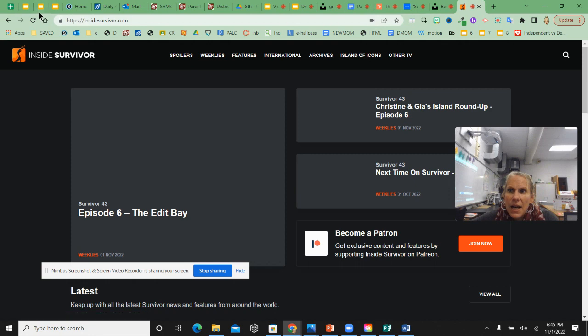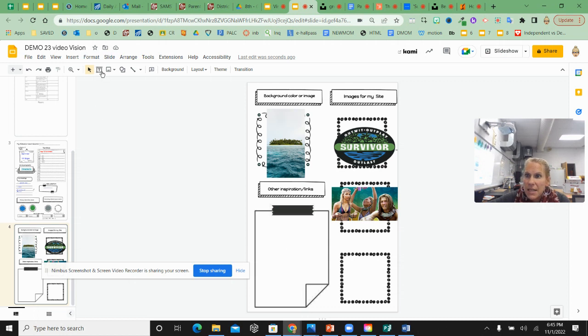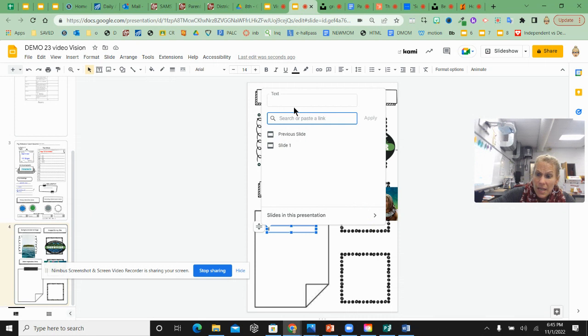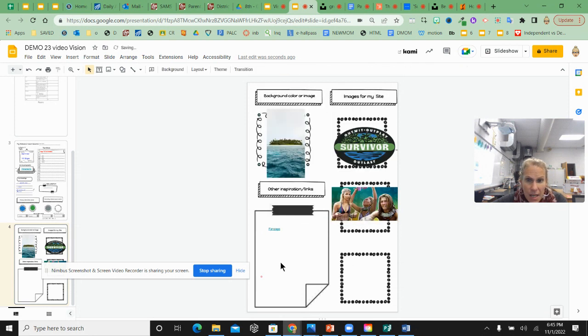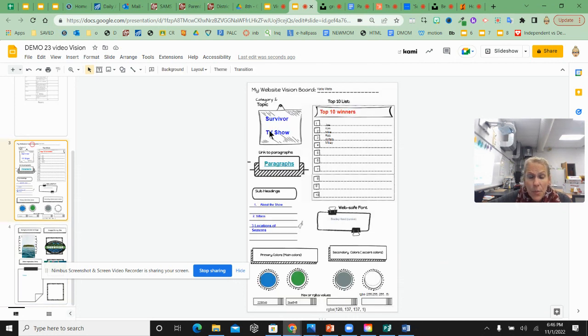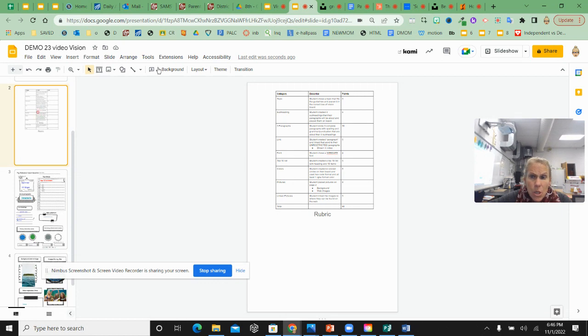I'm going to copy the link up here in the text box. I'm going to come down to my project and then make a text box. And then insert link. And then all I have to do is paste the link and say fan page or whatever I want to call this link. Apply. And there's an extra link there for me to refer back to. At that point, I should have everything accomplished on the rubric.